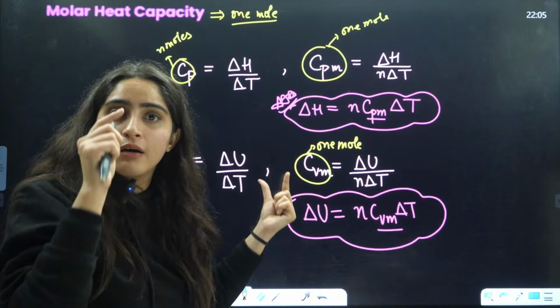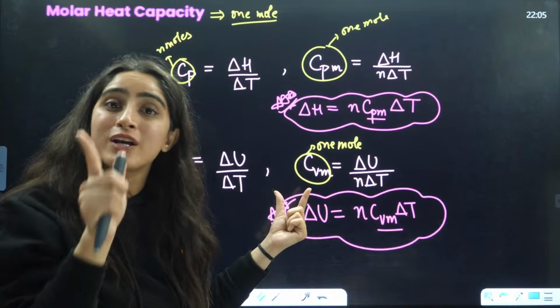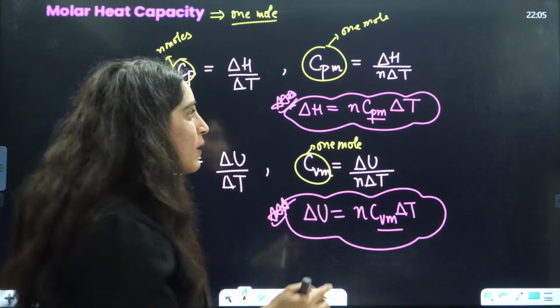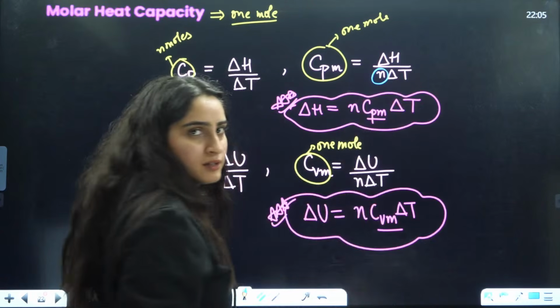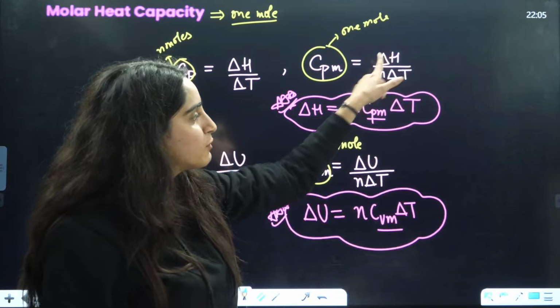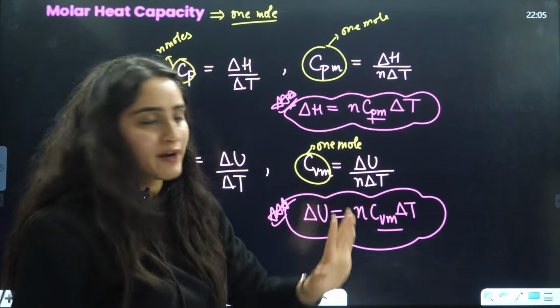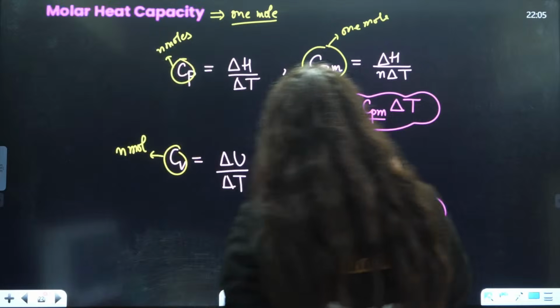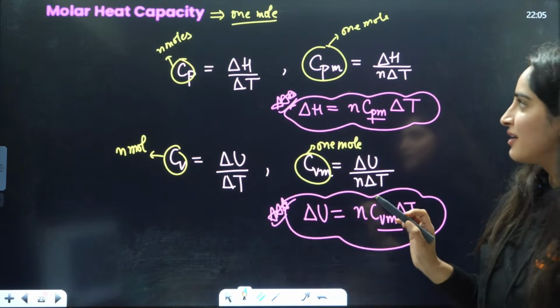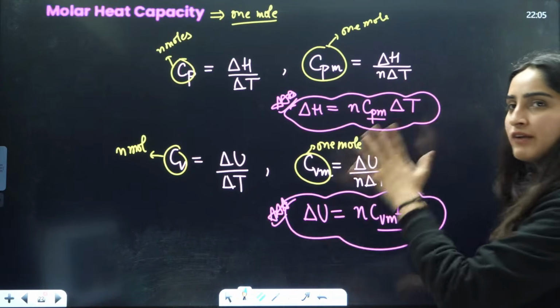Now, this molar heat capacity is defined for 1 mole, that's why we have divided by N, the number of moles. Now, this is the formula that is very famous.